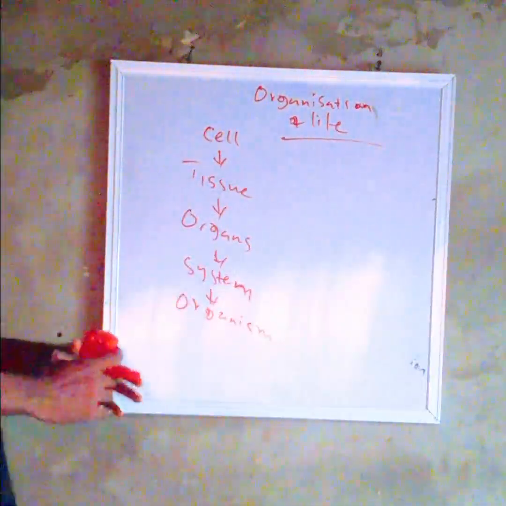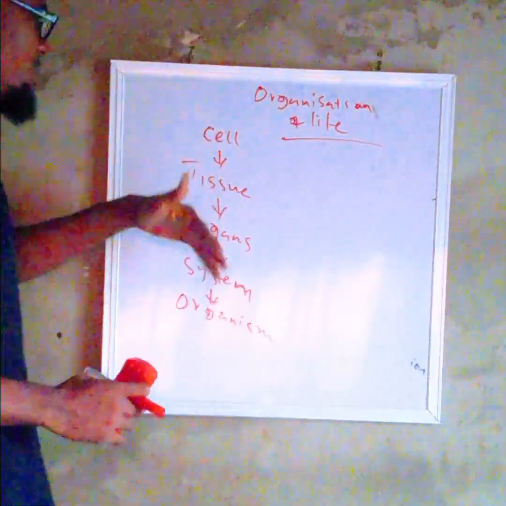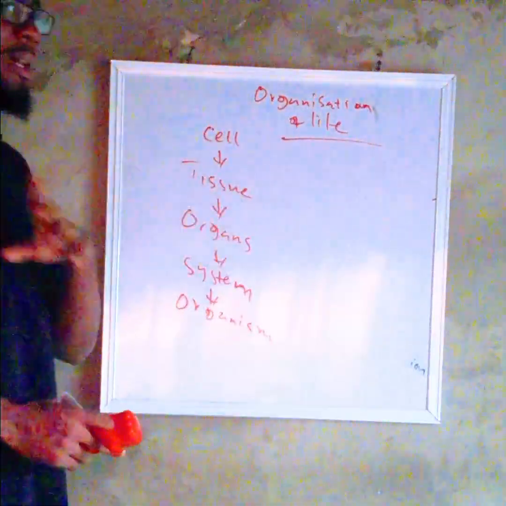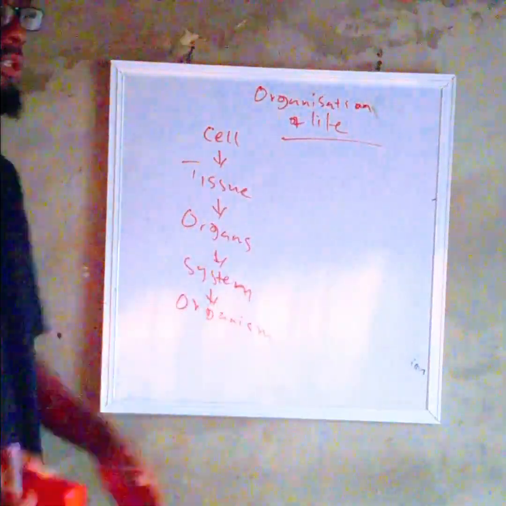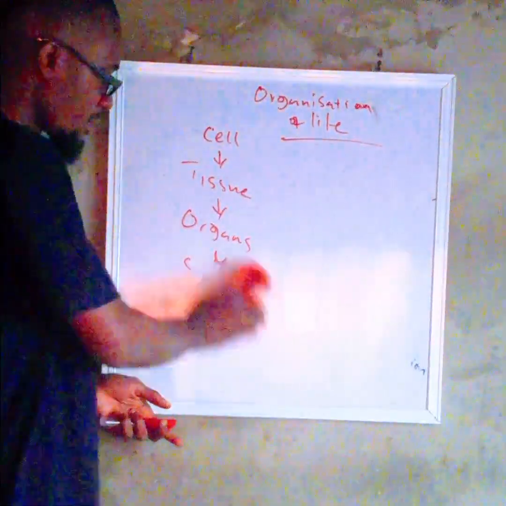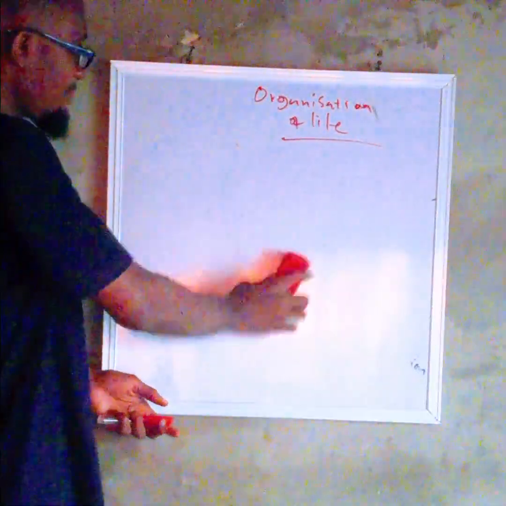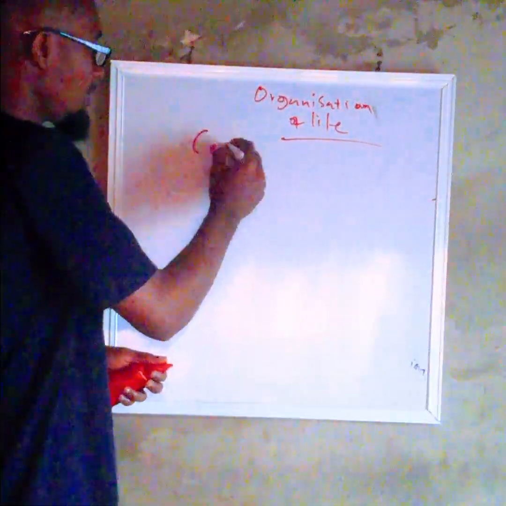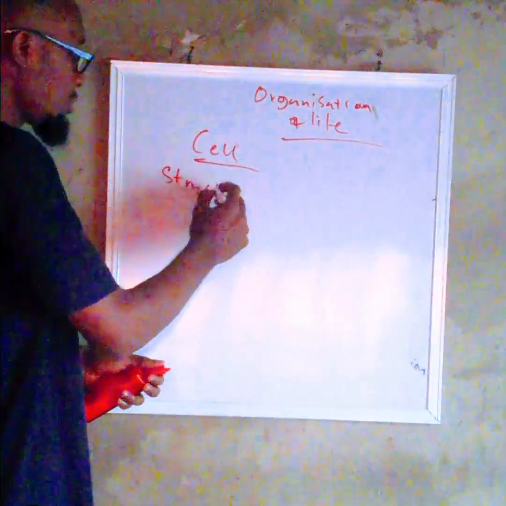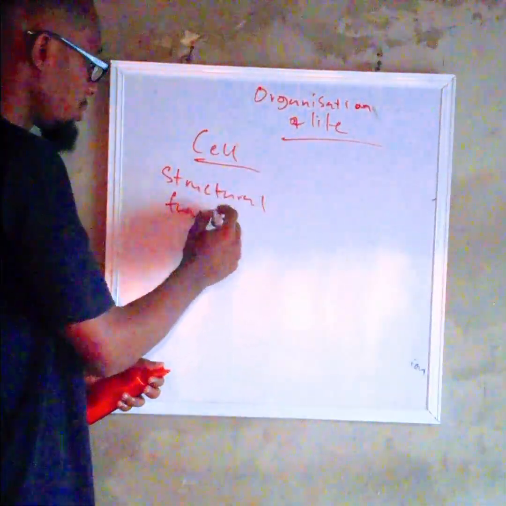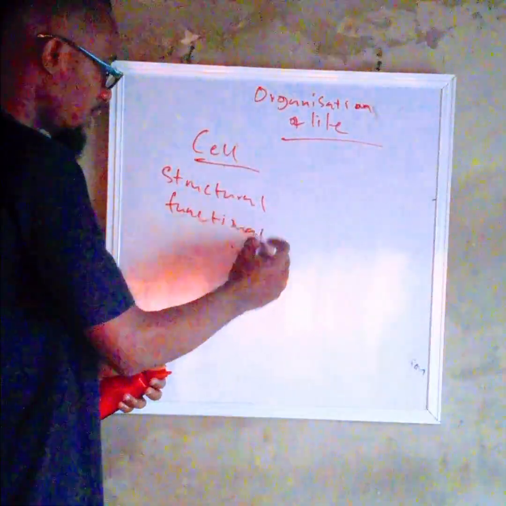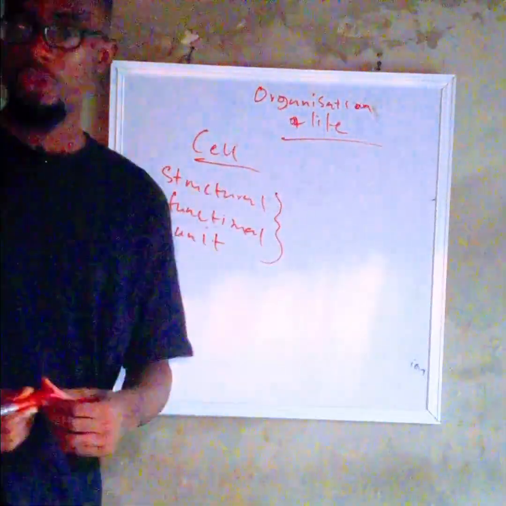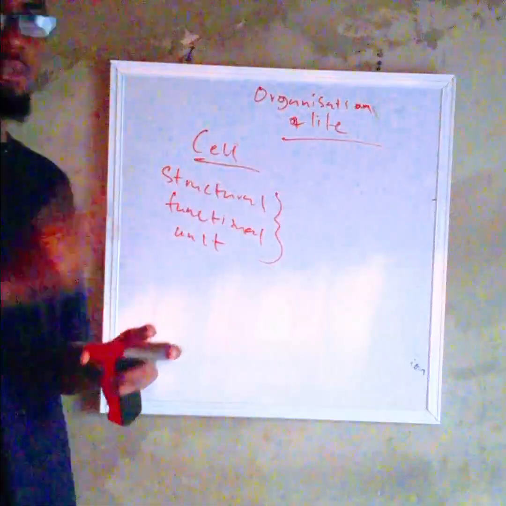So in this particular video, we will delve deep into the cell, and we will make another video for tissue, another one for organs and systems altogether. All right, we don't want to rush things. So let us talk about the cell. I said the cell is the structural and functional unit of life. You see those three parts that I mentioned: the structural one, the functional two, and unit of life.